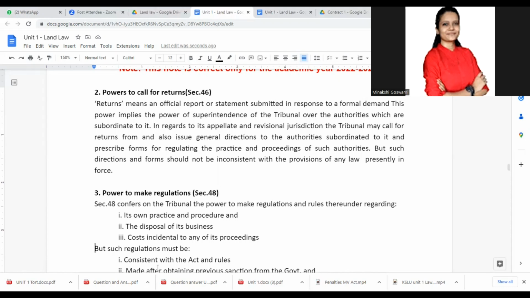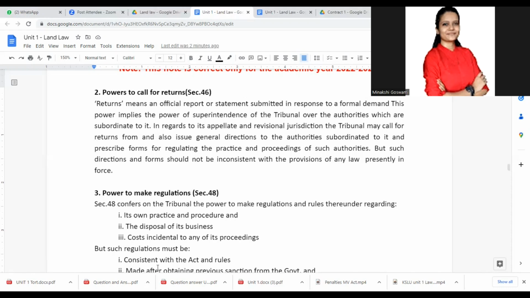What should be done, how a certain thing is to be done, there also it can prescribe forms. And also it can issue some general directions. So basically it is going to oversee the subordinate authorities in terms of revenue matters which are subordinate to this appellate tribunal.